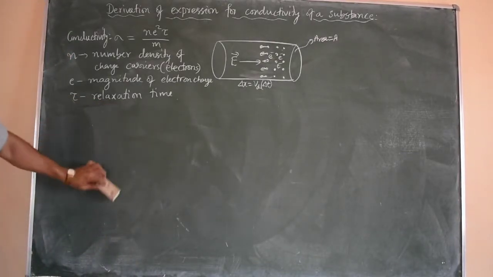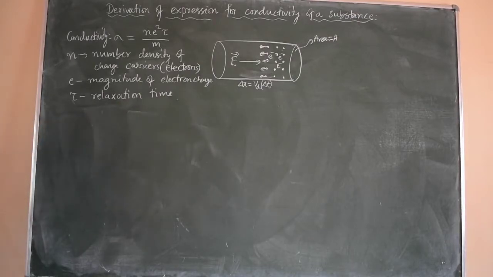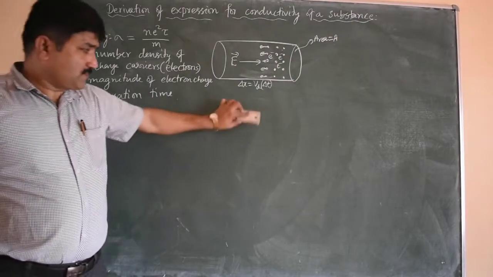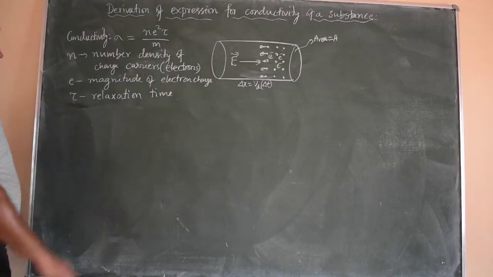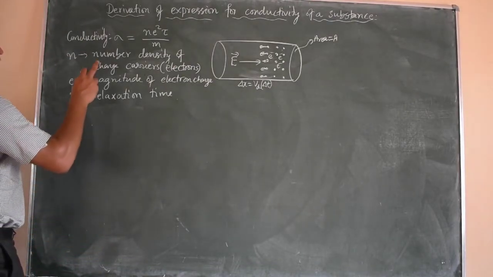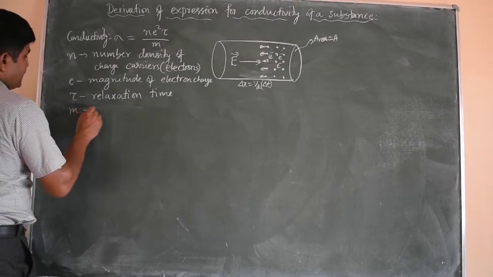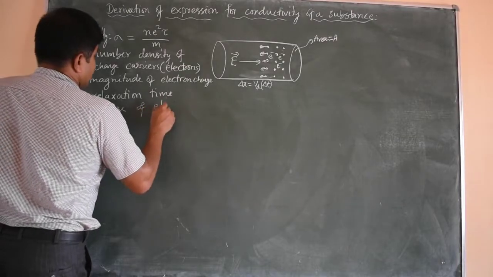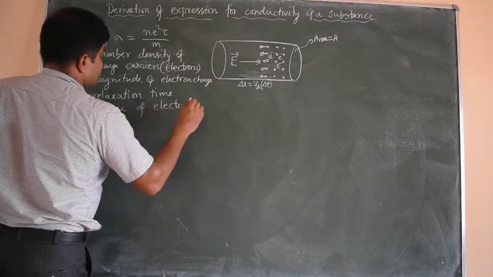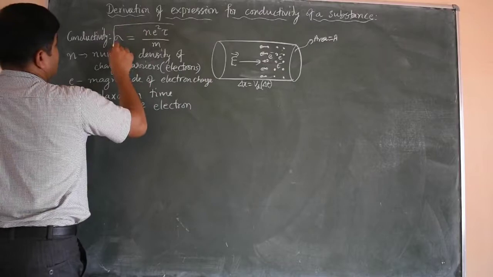That means within that time the electrons undergo collision with the atoms or nucleus, so atoms or other ions, etc. Then next, m stands for the mass of electron. So this is the derivation that I have to do now.